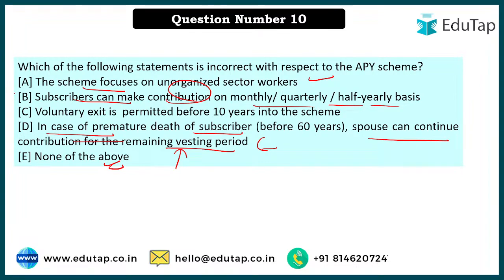Now the third statement, which most of you are getting confused with. The question that I gave you when we did this particular scheme, at that time I had written that voluntary exit is not permitted before 10 years in the scheme. That's why that statement became wrong, because in case of NPS it happens. In NPS you cannot withdraw before 10 years, but in APY it is not such a case.